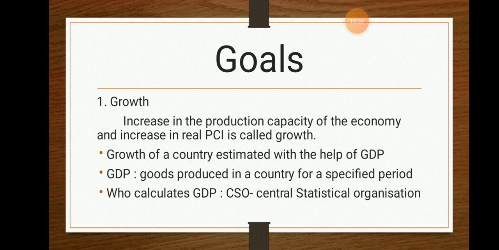I'll give another example other than this GDP. How can the GDP be estimated in a simple sense? We will take GDP as a cake. When there is an increase in the cake, there will be growth. But when there is a decrease in the cake, there will be a decrease in the GDP rate. So this GDP is also connected to the sectors. Now, which are the three main sectors in our economy? Agricultural sector, industrial sector, and service sector. So through the development of these sectors, GDP growth can be ascertained or determined. Okay, that is known as growth.